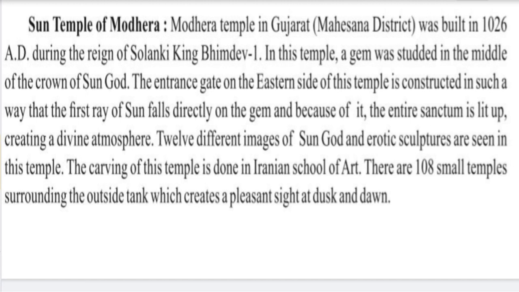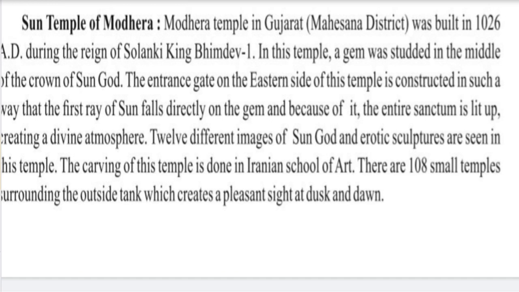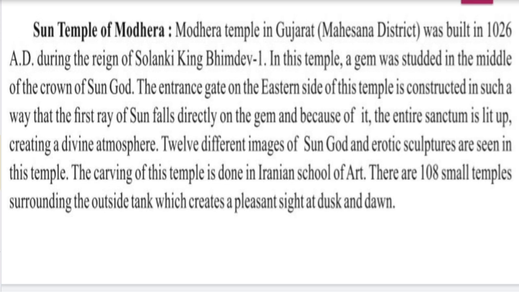So you have to remember the gem studded in the middle of the crown of the sun god. Further, we can see 12 images of the sun god, and erotic sculptures are also there, meaning male and female figures. This temple is done in the Iranian school of art.